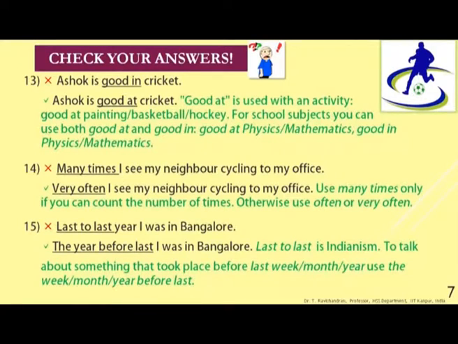13, wrong form is Ashok is good in cricket. The correct form is Ashok is good at cricket. Now, look at this phrase good at. It is used with an activity, like anything that you do, usually playing. Good at painting, good at basketball, good at hockey, etc. Nonetheless, for school subjects like mathematics, physics, chemistry, you can use both good at and good in. So, somebody can be good in mathematics as well as good at mathematics. So, good at physics, good in physics, both are correct.